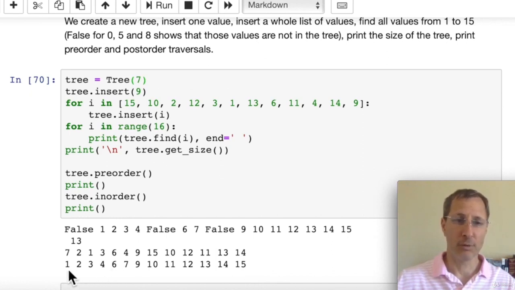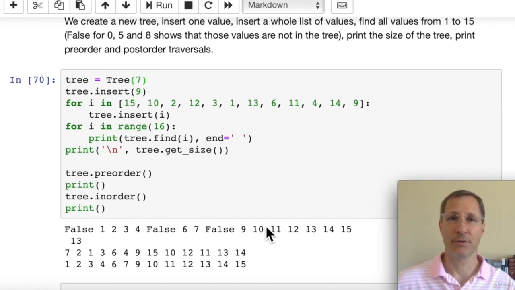And again, you can see that the 0, the 5, and the 8 are missing in this in-order traversal. So that concludes this lecture on trees. I recommend you to download the code, try it out. Maybe try and code the post-order traversal and try and write some different tests to actually use the tree. Maybe try inserting letters in it or something, or a million numbers and see how fast the tree performs.